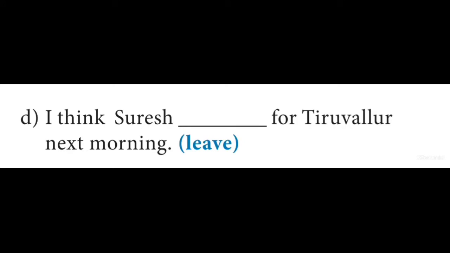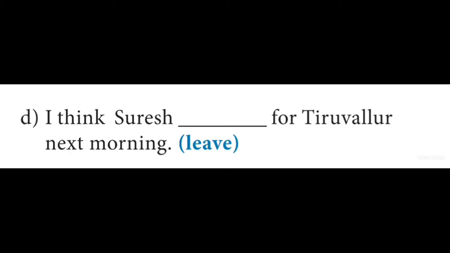Dear students, now we are coming to sentence D, which is a very tricky one, and the reason is the phrase next morning at the end of it. We are not sure whether the phrase next morning refers to the future or the past, because when we say next, it has some reference to some other day.